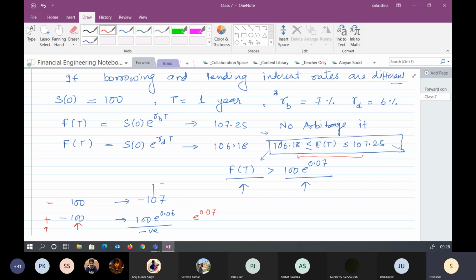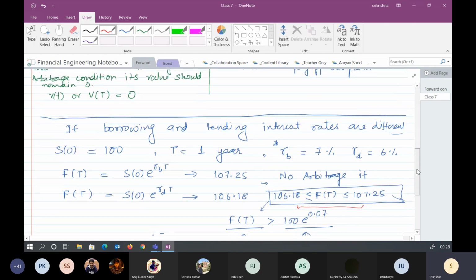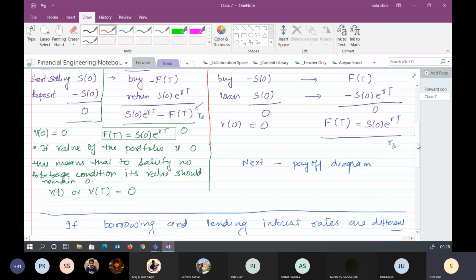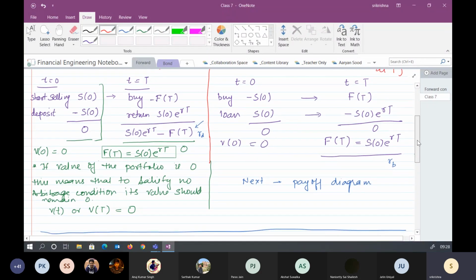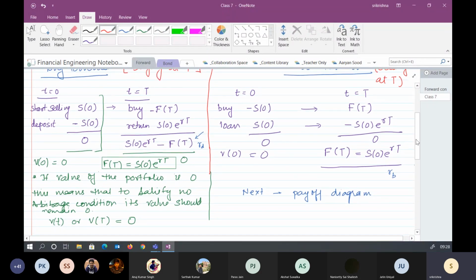So, if we are short selling, it is negative, and if we are taking a long position, then also it's negative. Then the price is 107. Yeah, so in that case, we will not buy or sell. I'm saying that this forward price, for simplicity, goes into no arbitrage. Please try to understand. For no arbitrage, we have assumed that the borrowing and lending interest rates are different.